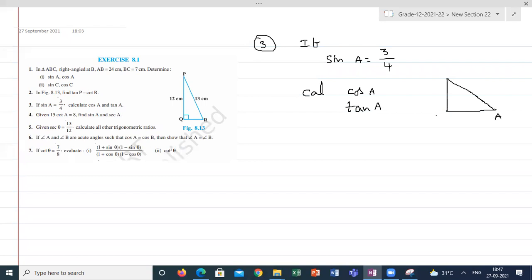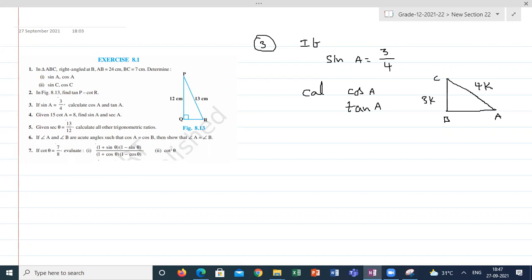This is A. I am assuming B is a right angle. So they gave the sin A. So this is 3K and this is 4K. Sin A is 3 by 4. So opposite side by adjacent side, where K is a common ratio, 3K and 4K.